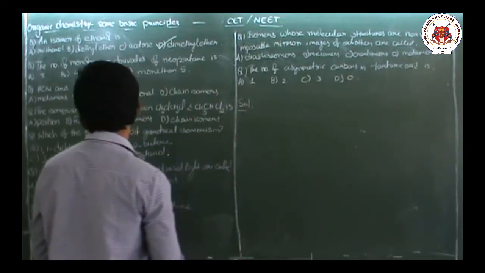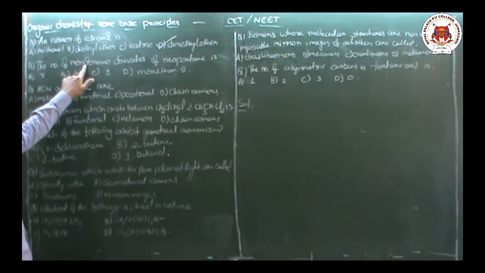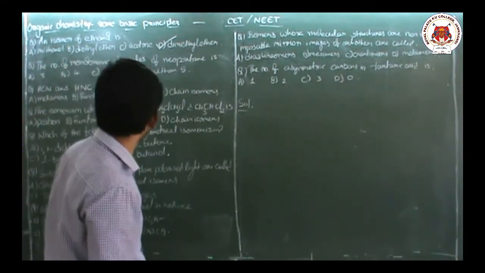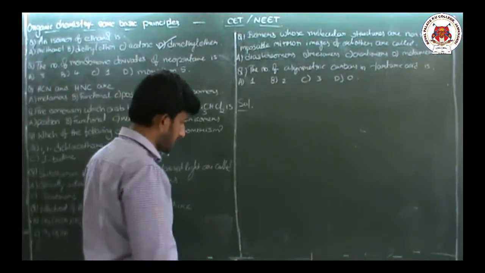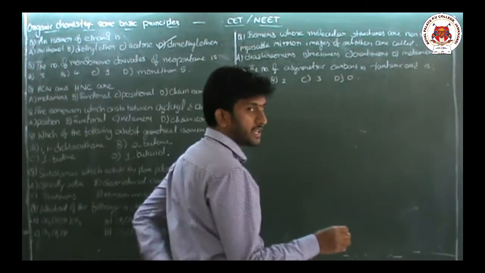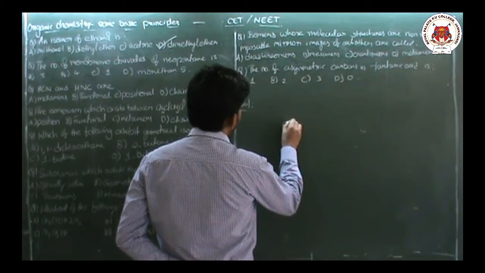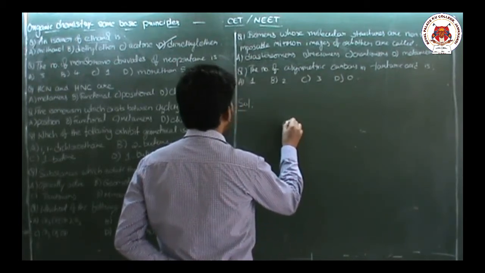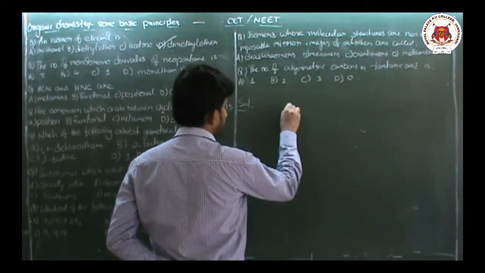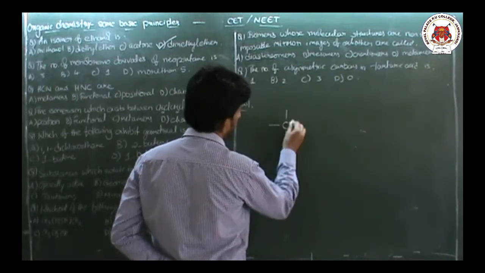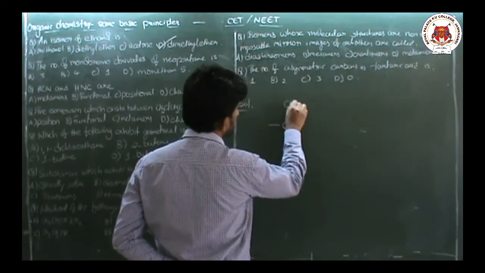Next question is the number of monobromo derivatives of neopentane. Neopentane means what? 5 carbons with a central carbon atom containing 3 methyl groups.